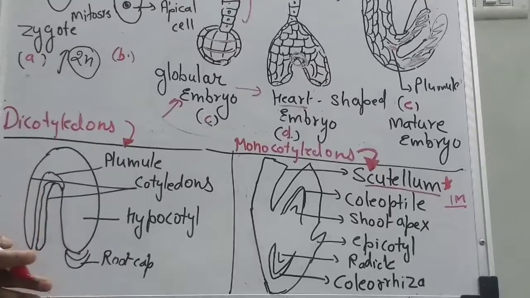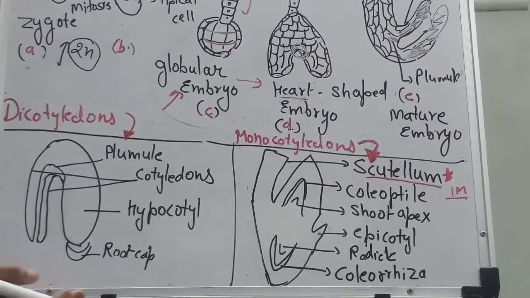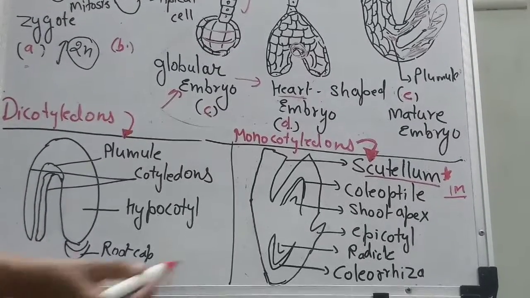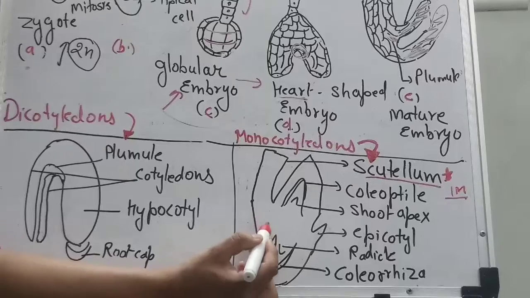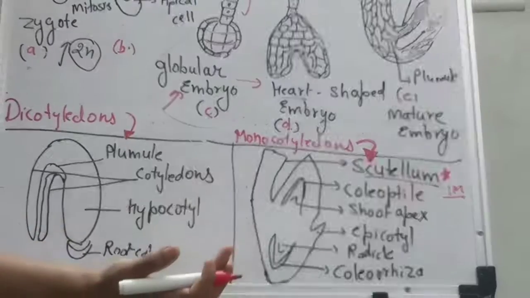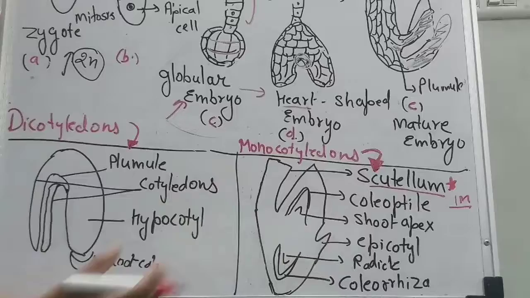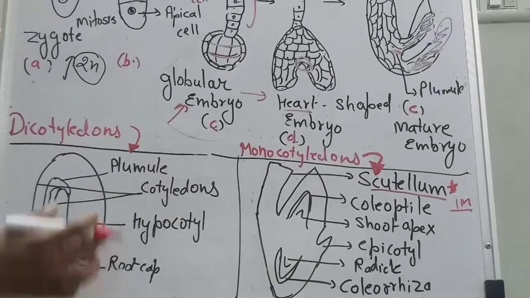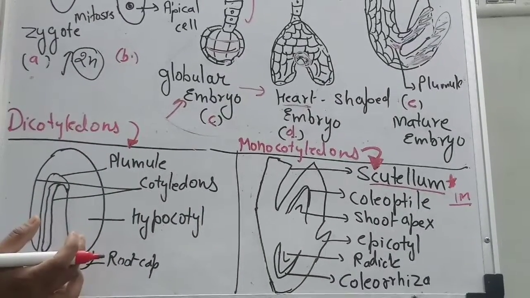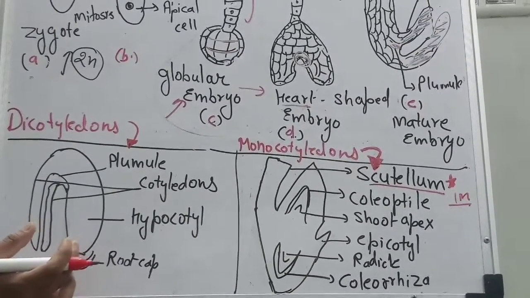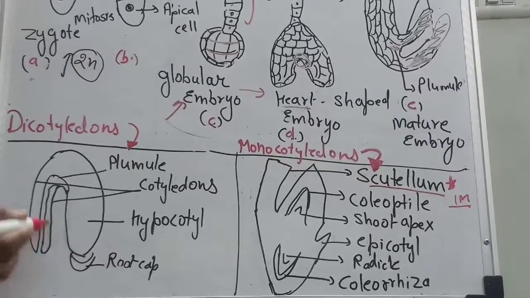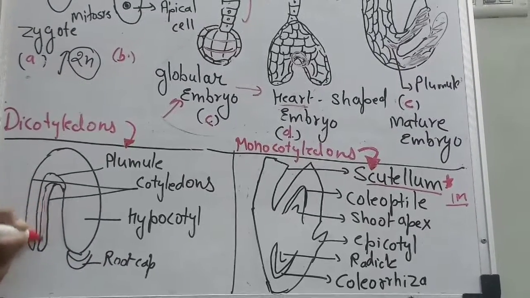Next we will see that monocotyledon and dicotyledon embryos are different. Grass is an example of a monocotyledon, and this is a monocotyledon embryo. And pea and groundnut are examples of dicotyledons, which have two cotyledons.